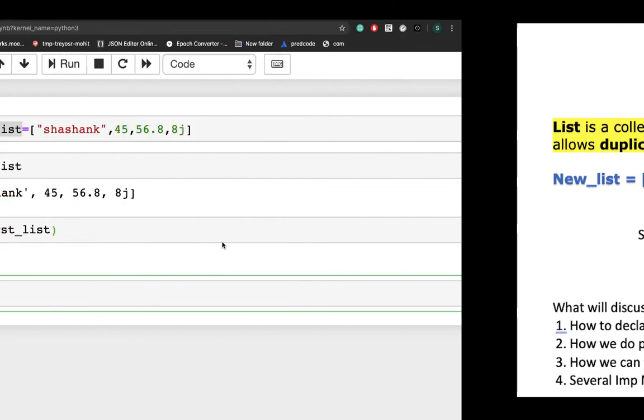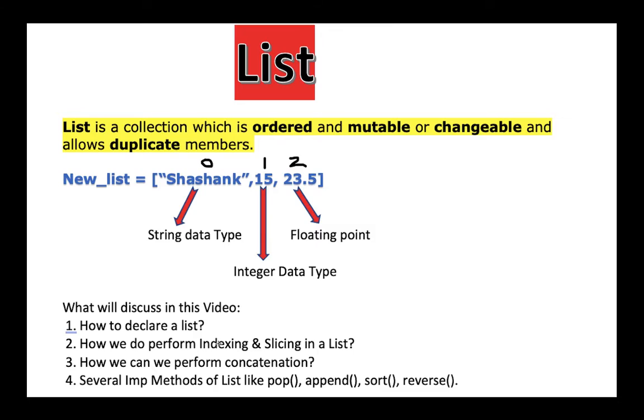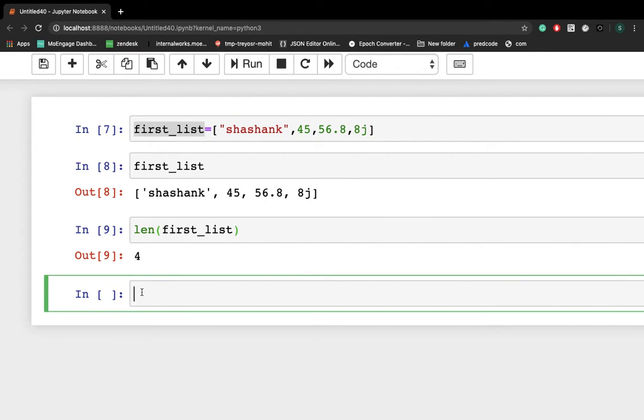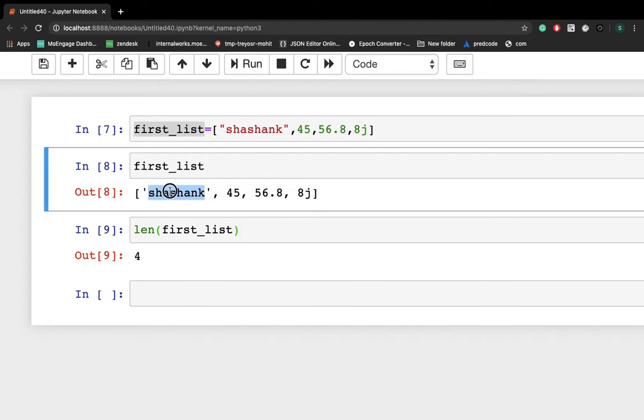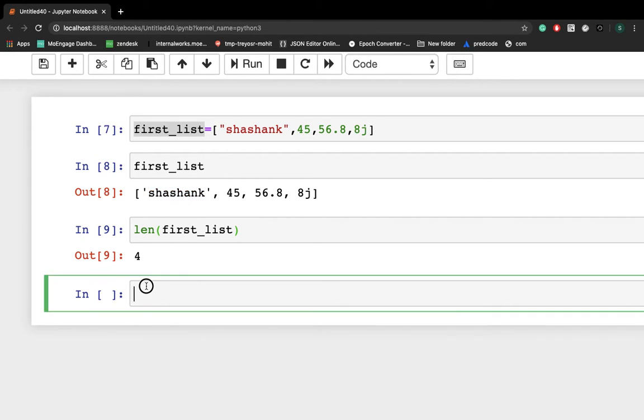Let's check how exactly we can implement indexing here. Indexing is nothing but grabbing one object out of a string or list. Let's say from this list we have to grab Shashank, which is at index position 0. How can we do so? You have to write the variable name, first list, then square brackets, and then the index position of the object which you want to grab.